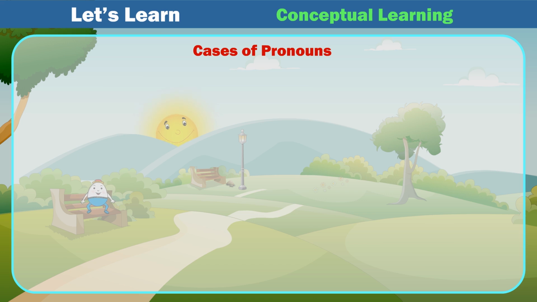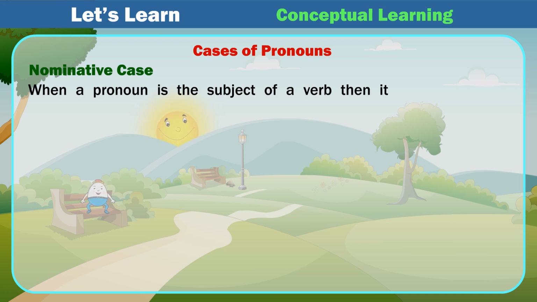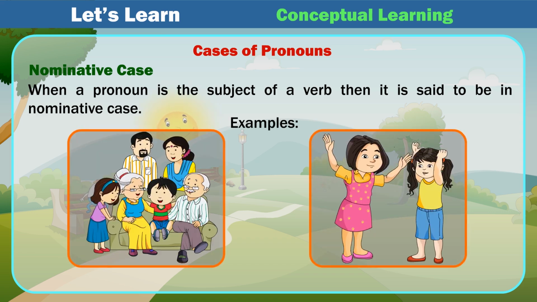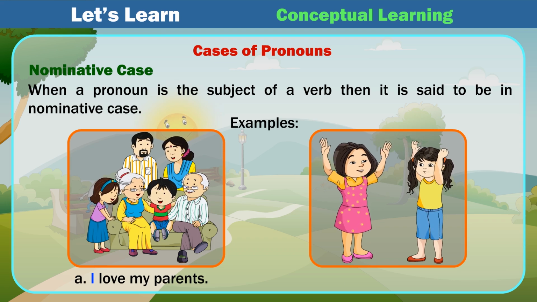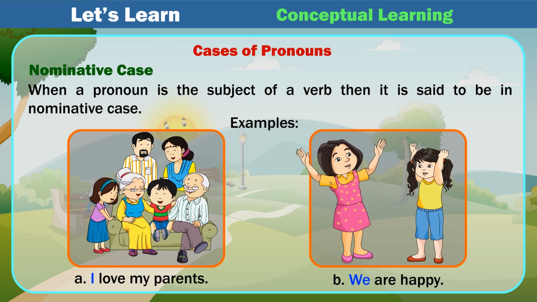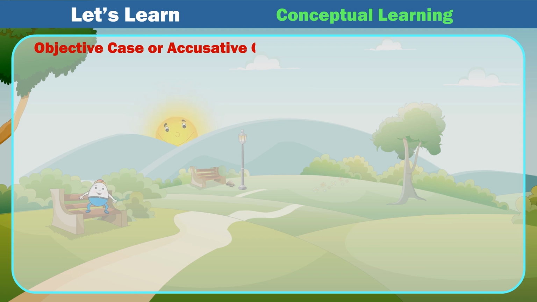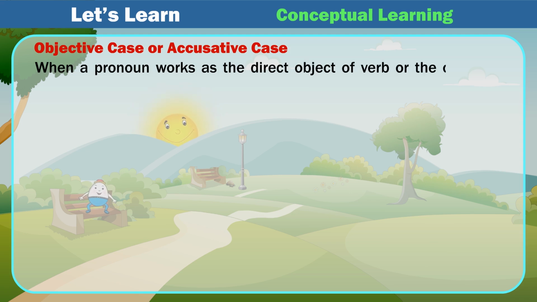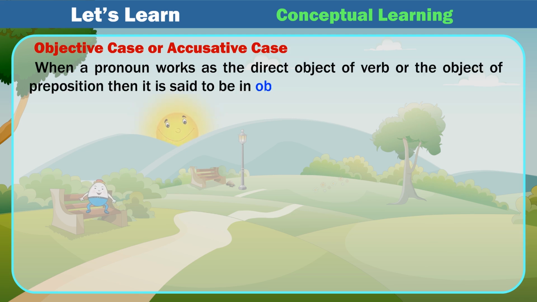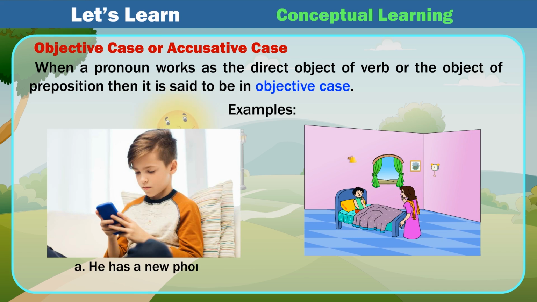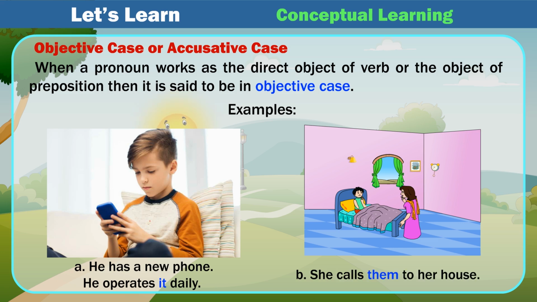Cases of pronouns. Nominative case. When a pronoun is the subject of a verb, then it is said to be in nominative case. Examples: A. I love my parents. B. We are happy. Objective case or accusative case. When a pronoun works as the direct object of a verb or the object of a preposition, then it is said to be in objective case. Examples: A. He has a new phone. He operates it daily. B. She calls them to her house.